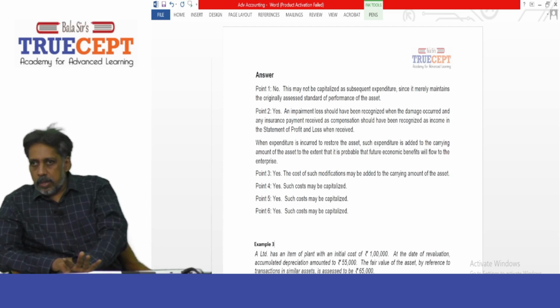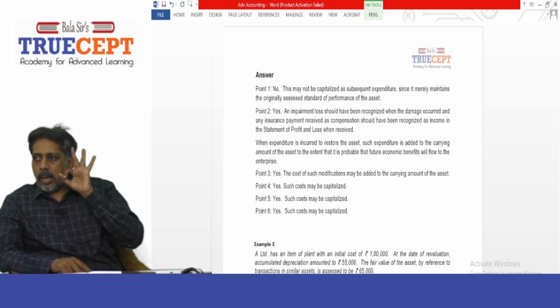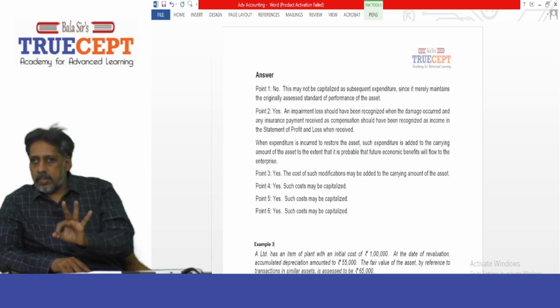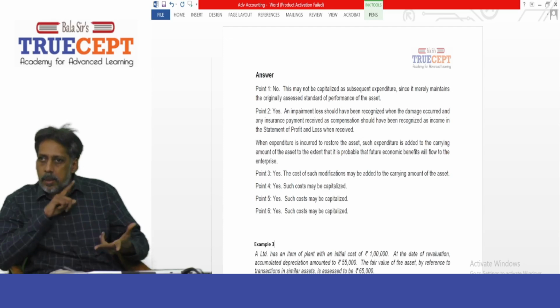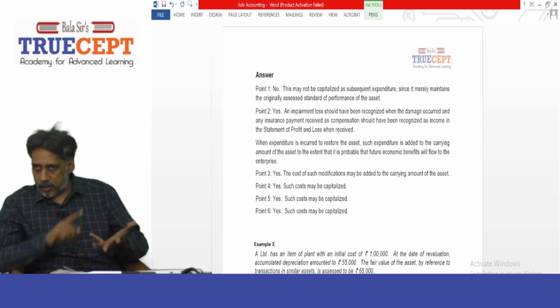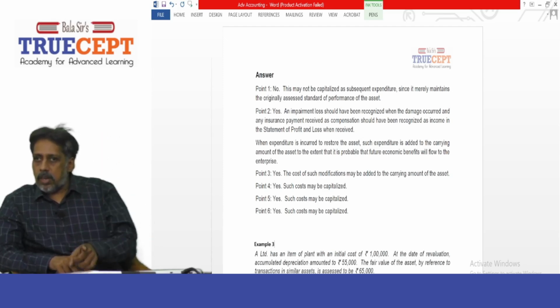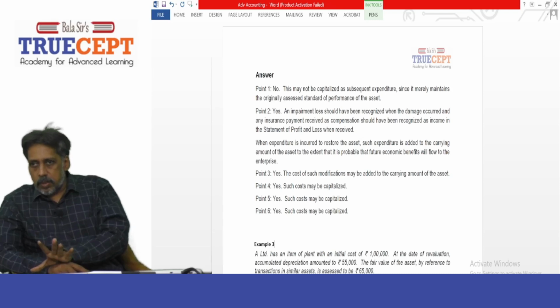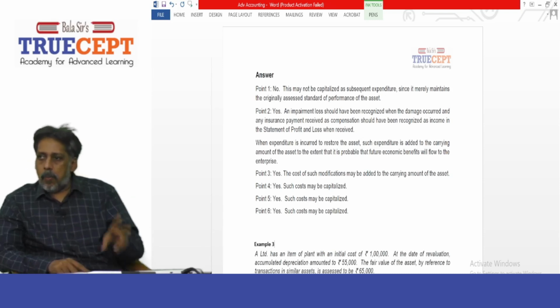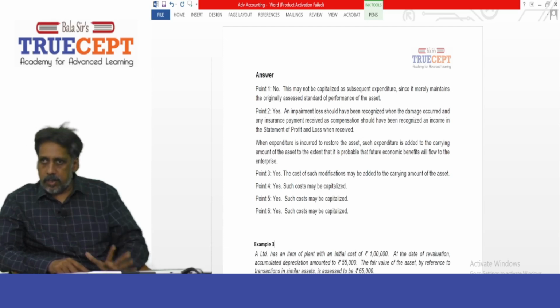Please remember, these are three different economic events. One is impairment of asset. Number 2, insurance compensation received, if any. And number 3, the cost incurred to restore the asset. Is that clear? That is our point number 2 discussed.